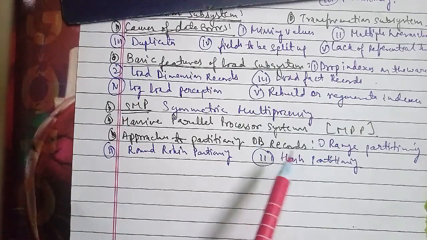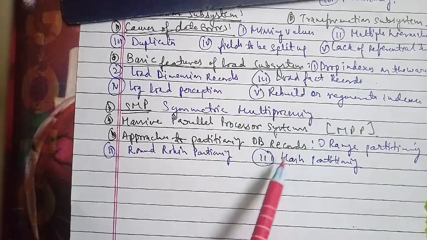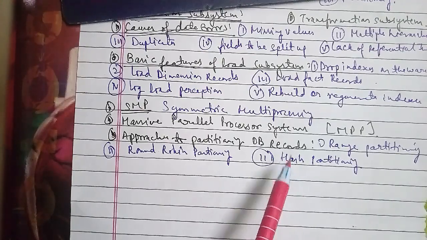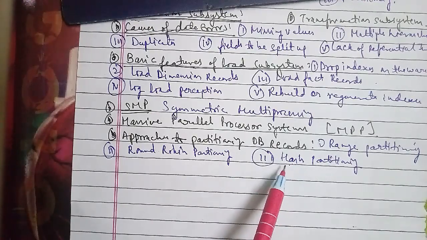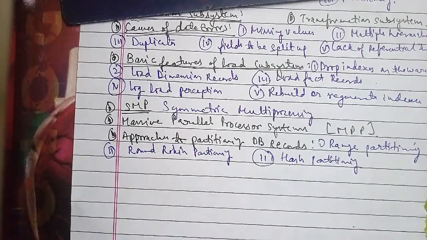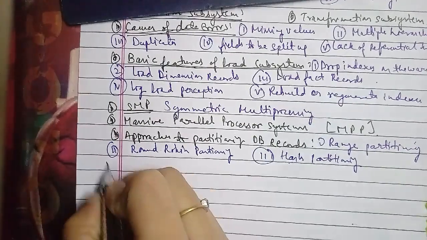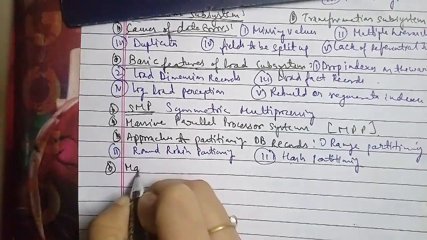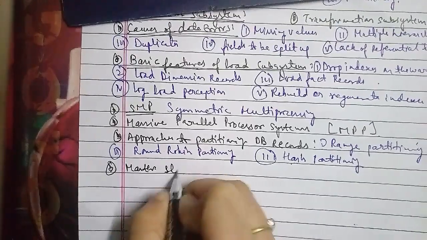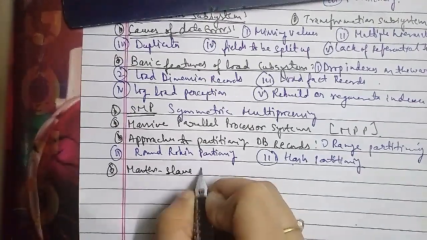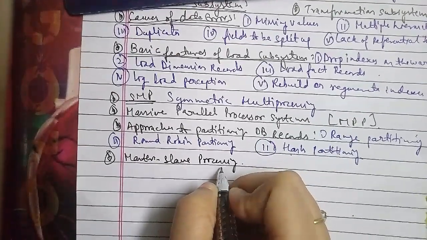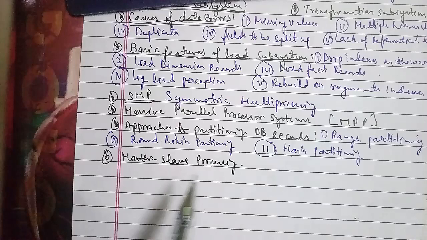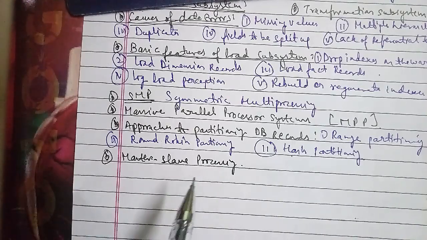Now we'll talk about another question: give some features of advanced RDBMS. Some features of advanced RDBMS are as follows. The first is database triggers and rules.